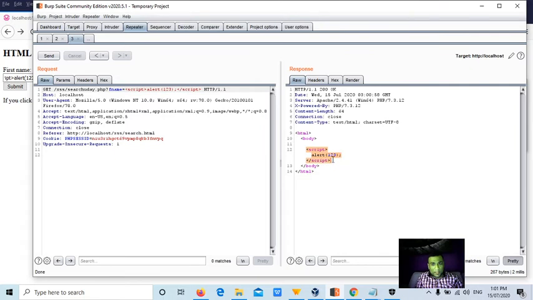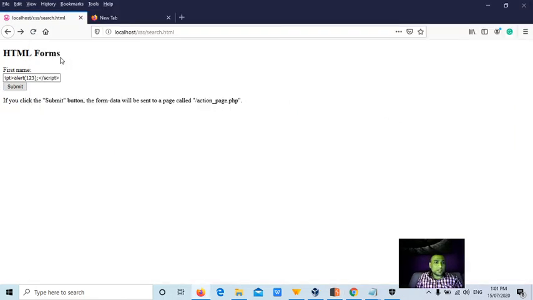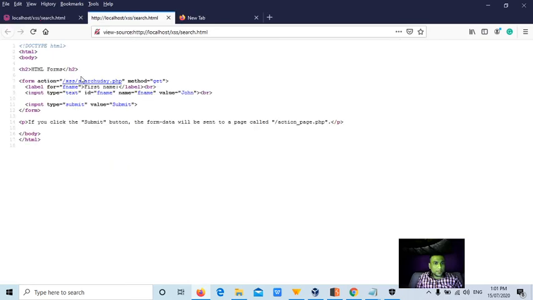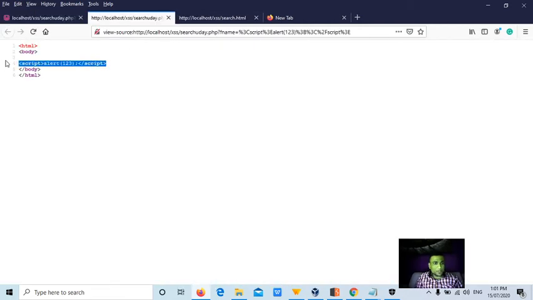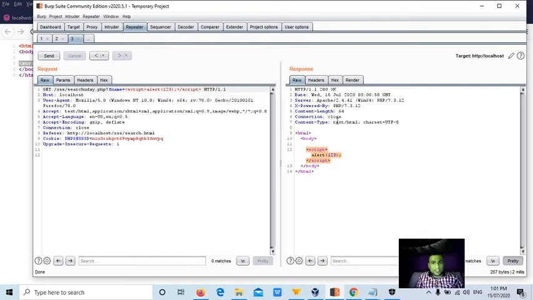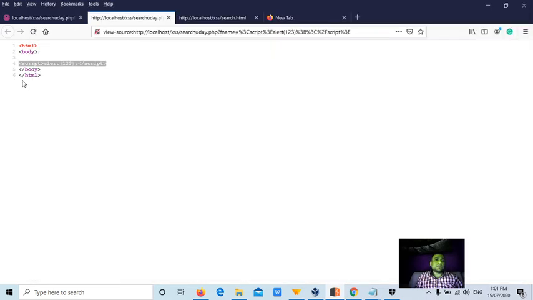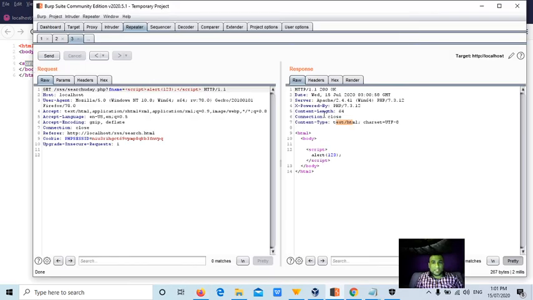Remember, very important: the script will not be executed in the browser, and even if you see the view source, it looks as it is. For example, it shows script alert 123 as it is, but the script will not be executed because the content type is set as JSON to protect from cross-site scripting attacks. That's also one thing, right? Because you will be frustrated seeing that the script looks proper but it's not getting executed. So that's one of the things you also need to see. Sometimes the script is as it is. If it is not executing, it's because of the content type.